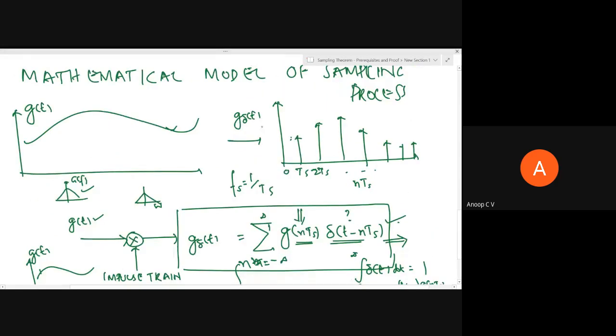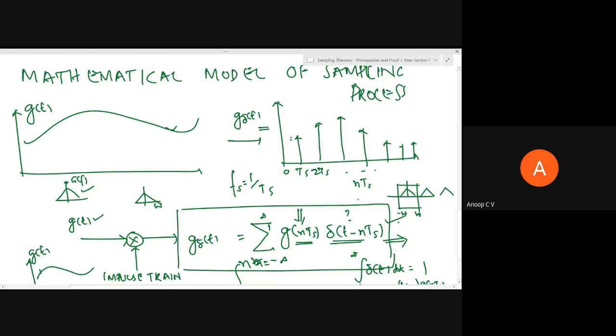So this is the time domain expression. In the frequency domain, I told you it will be something like this, where there are periodic replicas of G of f. We are interested in this particular part which I have put in a box. To get that, you can just pass it through an ideal low pass filter which will allow frequencies from minus W to plus W. So that is the reconstruction.